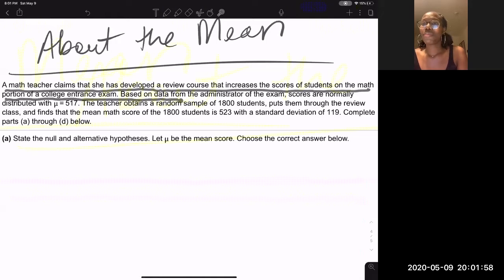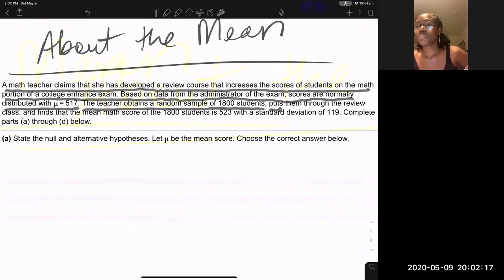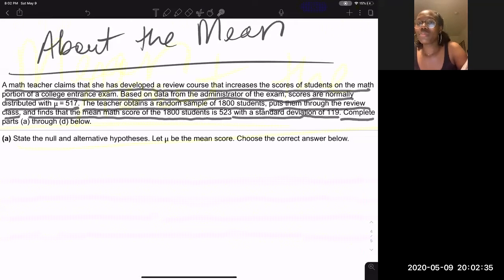Based on the data from the administrator of the exam, scores are normally distributed with a mean equal to 517. The teacher obtained a random sample of 1,800 students, put them through the review class, and finds that the mean math score of the 1,800 students is 523 with a standard deviation of 119. Complete parts A to D below.